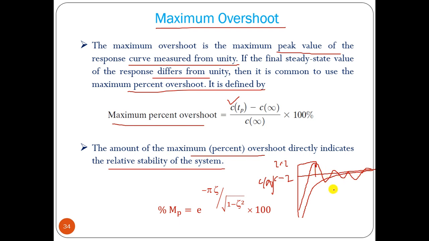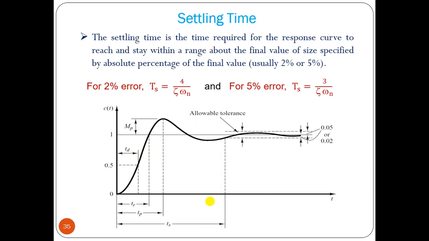We can find the maximum overshoot using this formula: percentage Mp equals e to the power minus pi zeta divided by root of 1 minus zeta square, into 100. Using those we can solve some problems.